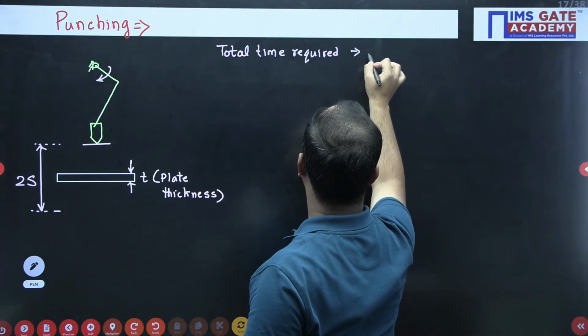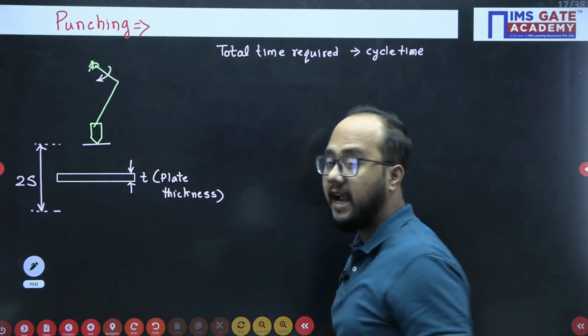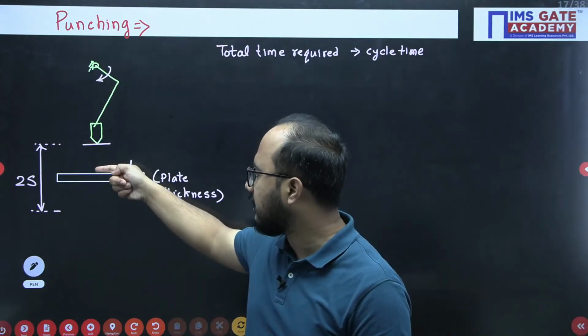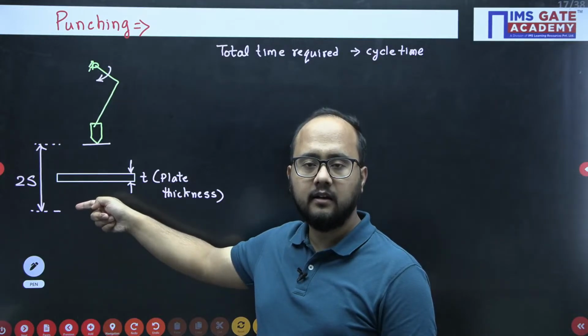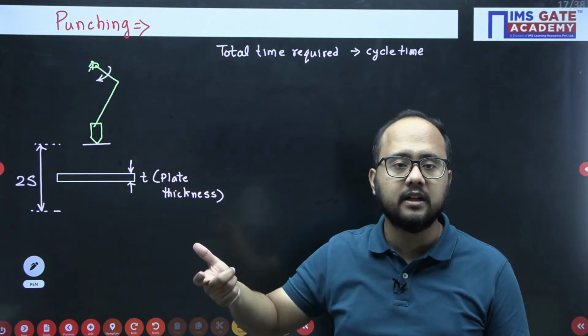This is what we call the cycle time. And there is one more time, which is known as actual time. Actual time means basically the time at which the punching is happening, and apart from that punching, what is happening? Idle motion, idle operation is there.